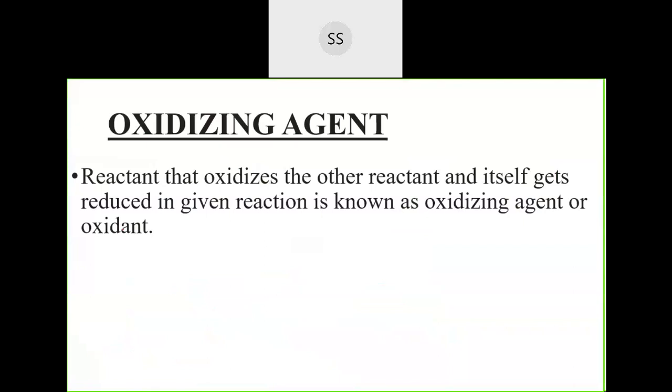So you can write down: the reactant that oxidizes the other reactant but themselves undergo reduction, and itself gets reduced, is the oxidizing agent. It is also called an oxidant. Okay, they are also called oxidants.